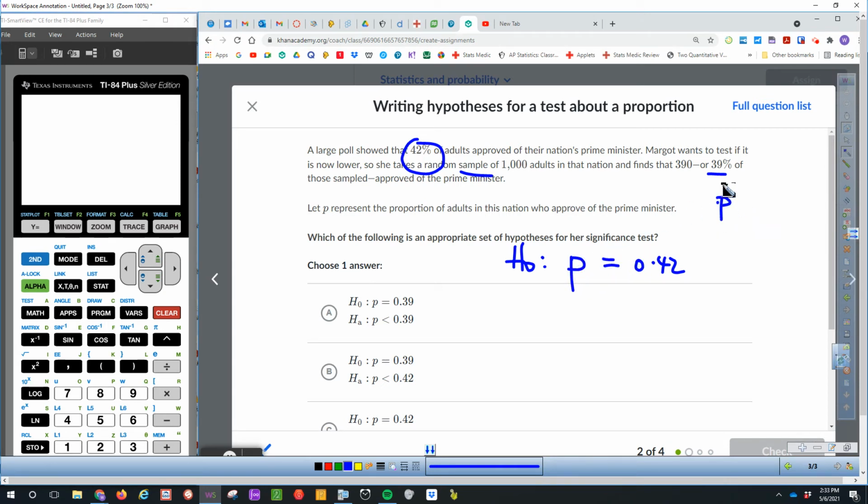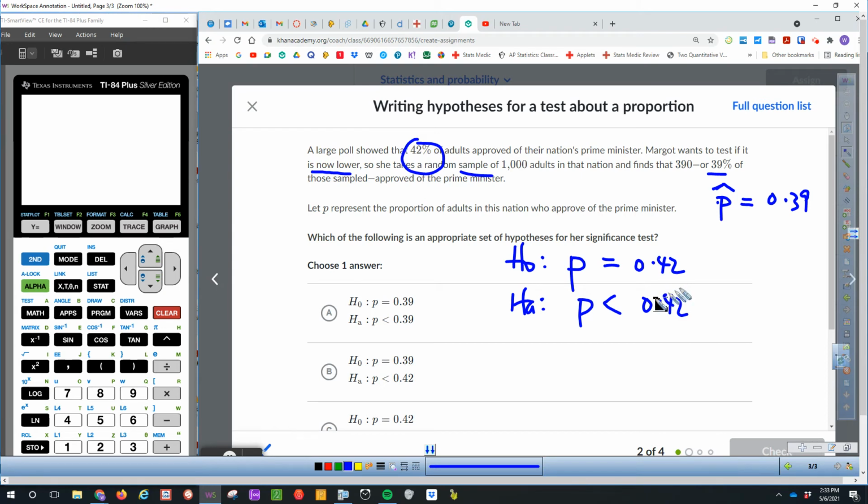So here, by the way, the sample proportion, we put a p-hat on it, right? And that is equal to 0.39. So we're not putting this p-hat here. We're just using p. And then the alternate hypothesis is what? Is it more than? Is it greater than? Is it not equal to? It says here that she wanted to test if it's now lower. So we're going to test lower.